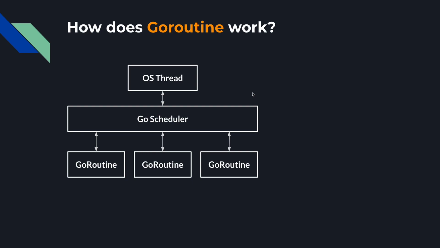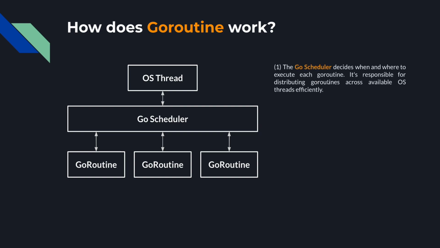Okay, so this is the basic architecture of a Go routine. So we have the operating system level thread, okay, and then in between the OS thread and the Go routines, there is actually a Go scheduler. So what does this Go scheduler do? The Go scheduler decides when and where to execute each Go routine. It's responsible for distributing Go routines across available OS threads efficiently. The Go scheduler maps multiple Go routines onto a smaller number of OS threads that can run concurrently.